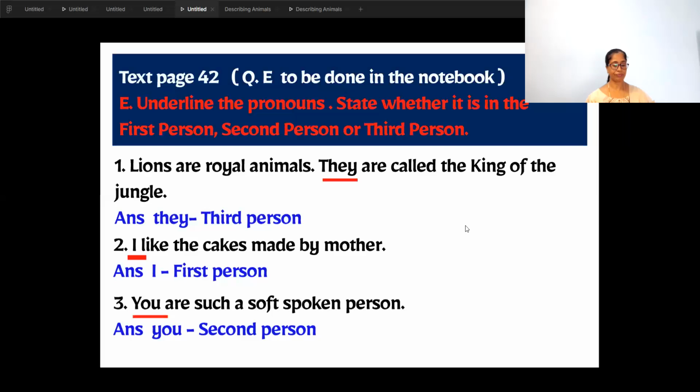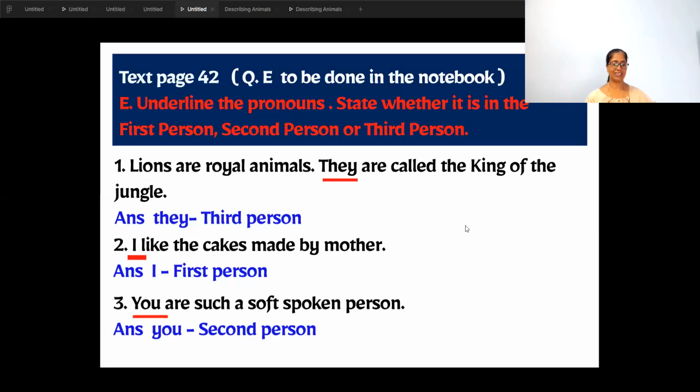Next one. I like cake. I am telling, so I am speaking. I like cake. So it is first person, I. Next. You are such a soft spoken person. You. So you is a second person.